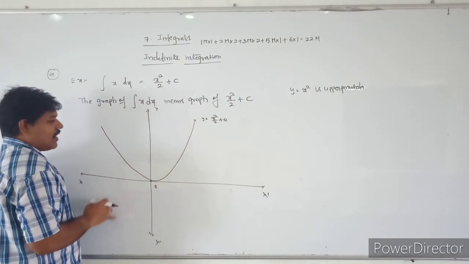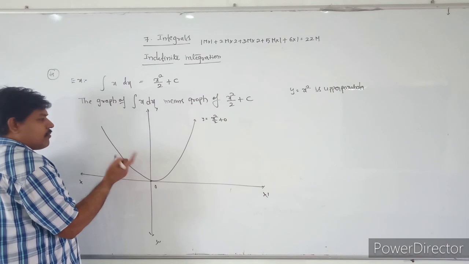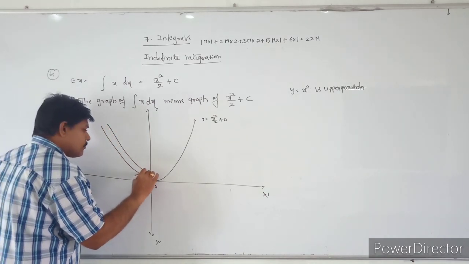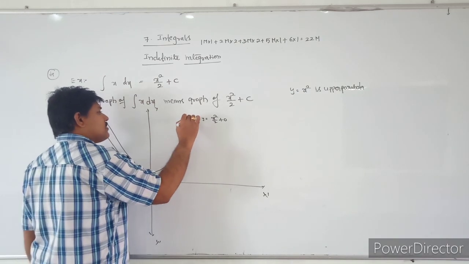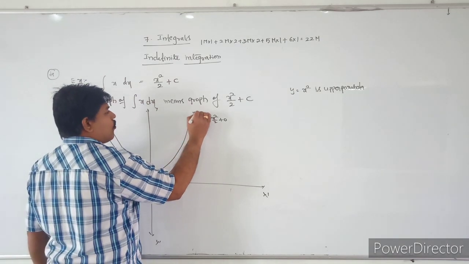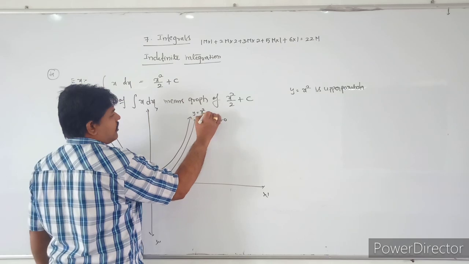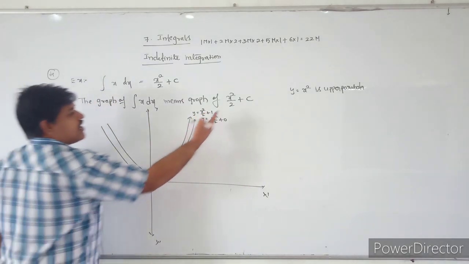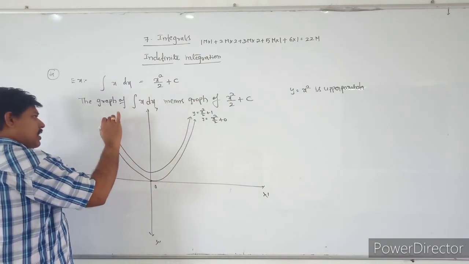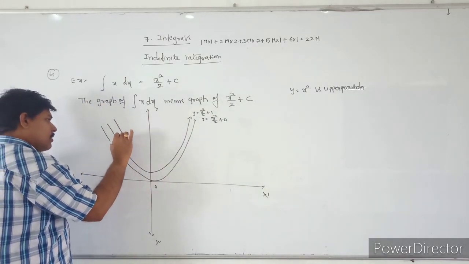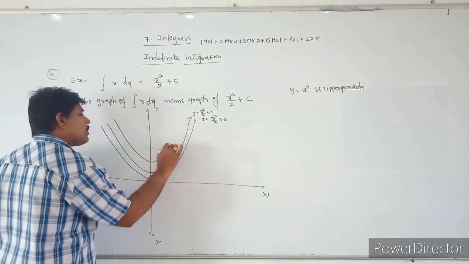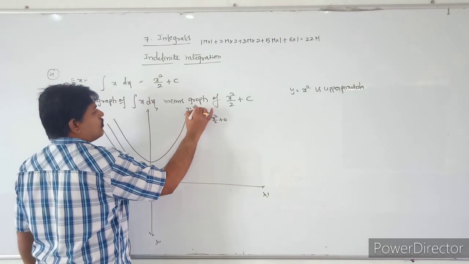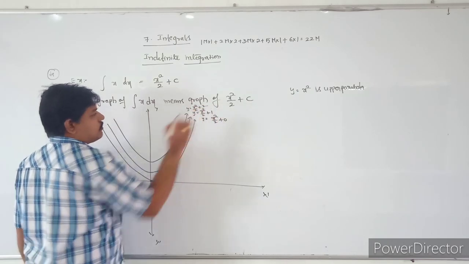the graph will shift one step, like this. This graph is y is equal to x square by 2 plus 1. If you take c is equal to 2, it will take one more graph, y is equal to x square by 2 plus 2.